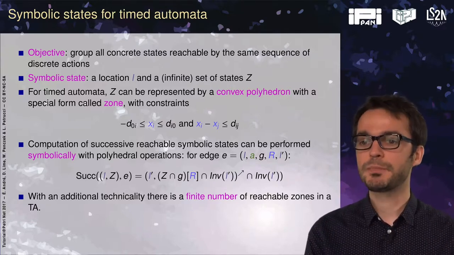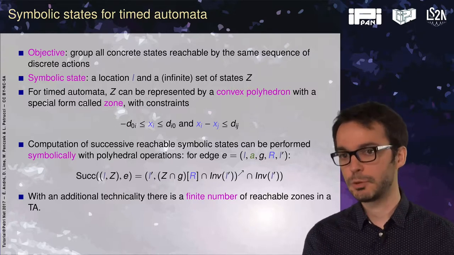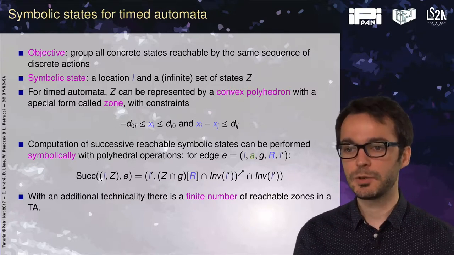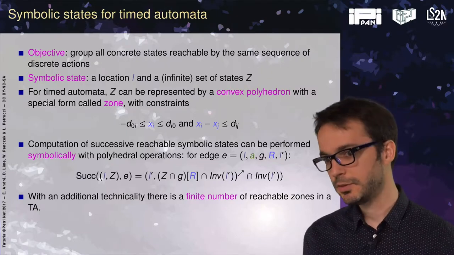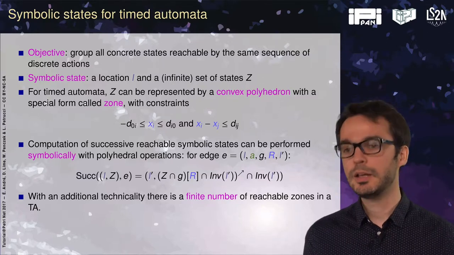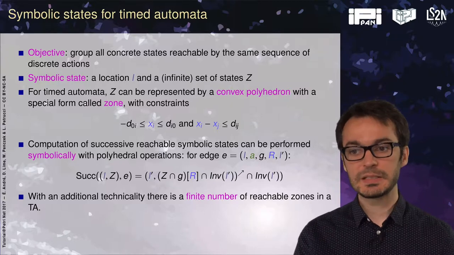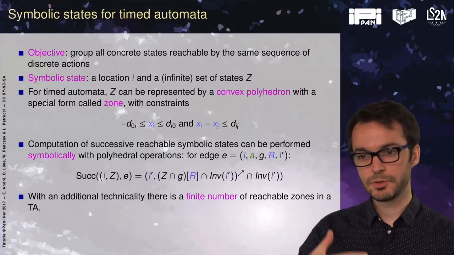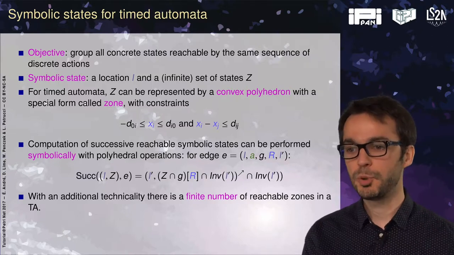For timed automata, Z can be represented by a convex polyhedron, which we call a zone, with constraints of the form: a constant smaller than a clock, smaller than another constant, and a difference of clocks, xi minus xj, smaller than a constant. We can do a symbolic computation of those successively reachable states using operations on polyhedra.